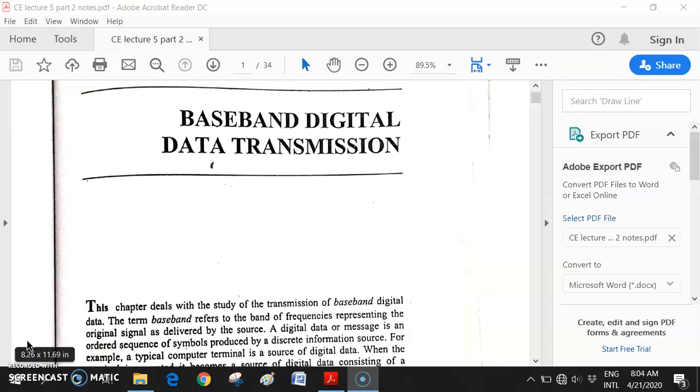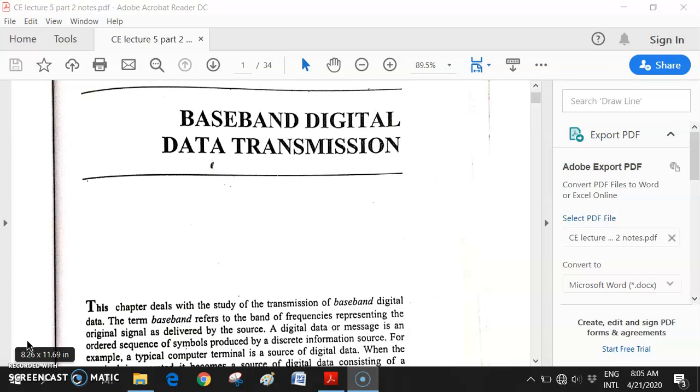And before that also I have given 4 video lectures on digital data transmission: digital data transmission part 1, part 2, and so on. There I have discussed most of the digital data transmission: what it is, how it is done, what the block diagram of digital data transmission is. What is PAM, pulse amplitude modulation, and how it is used in digital baseband data transmission. Those things I already covered. I will not go into the detail here.